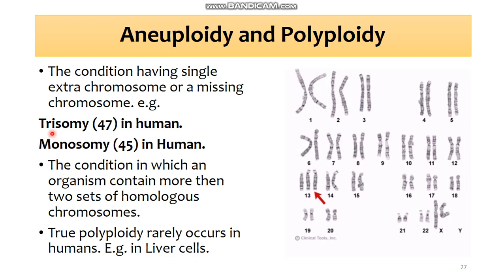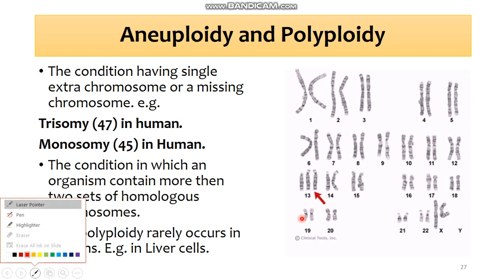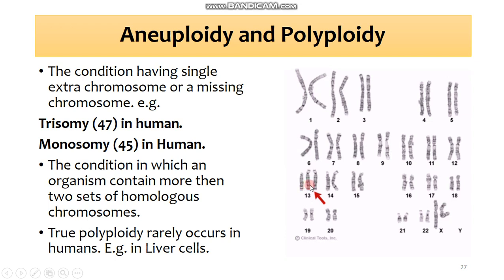Similarly, if we discuss trisomy, you can see chromosome number 13. In the normal condition it contains one pair, but in the abnormal condition it contains an extra chromosome, a third chromosome. This condition is known as trisomy.